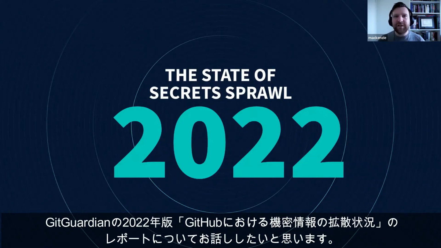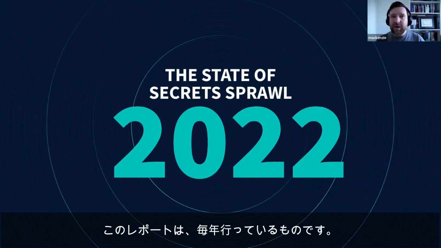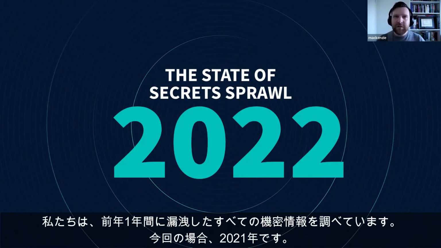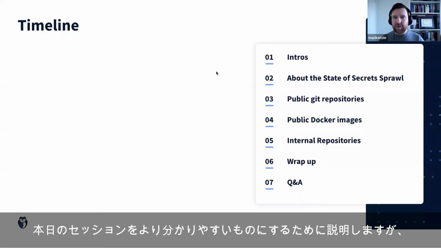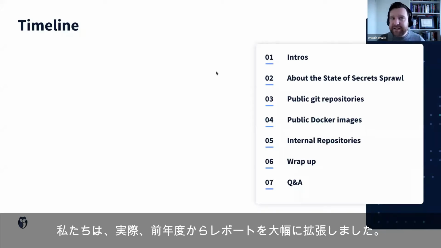So we're going to be discussing GitGuardian's State of Secrets Sprawl report for 2022. Now, this report is one that we do annually, and we look at all the secrets that have been leaked during the previous year, so in this case, 2021. And just to get an idea of how the session is going to work, we actually expanded our report a lot since previous years.